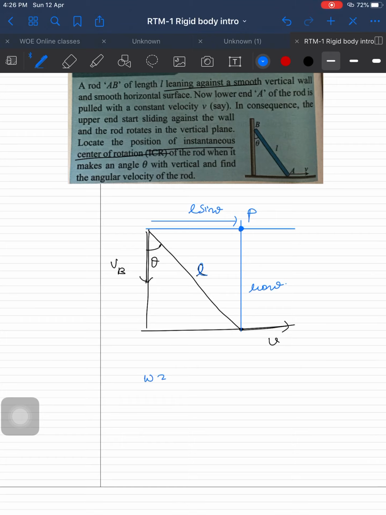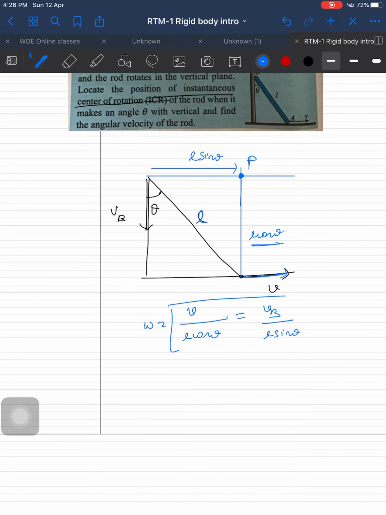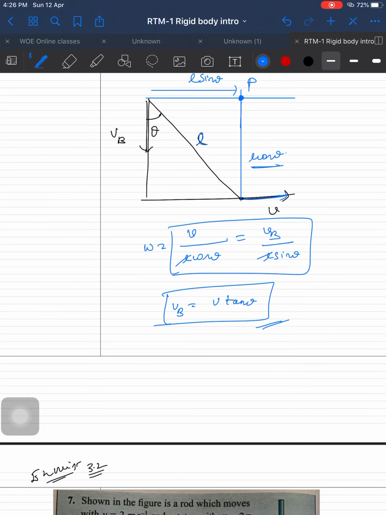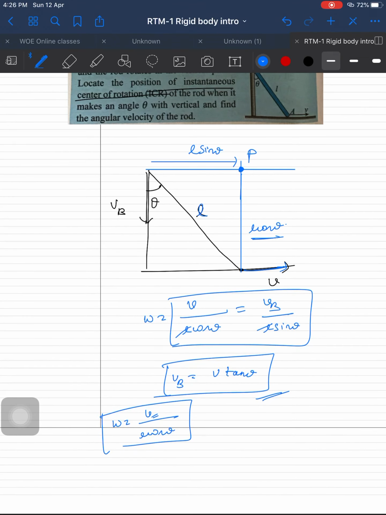And to get the angular velocity, what is the formula? V is equal to R omega, so omega is equal to V by R. That is V by L cos theta, and it is also equal to VB by L sin theta. And if you want to get the VB value, we can get it. L gets cancelled, and VB is equal to V tan theta. Omega we already know, V by L cos theta. L cos theta is known, V is also known. In the previous case we did a lot of calculation, but it's simpler now.